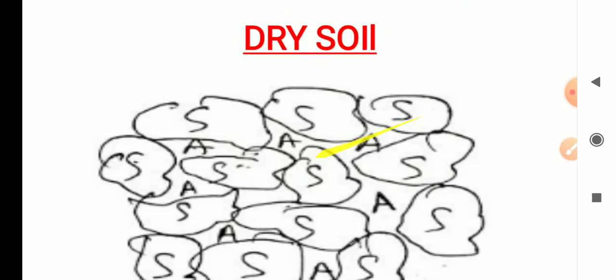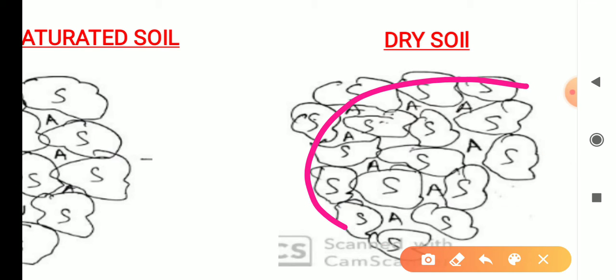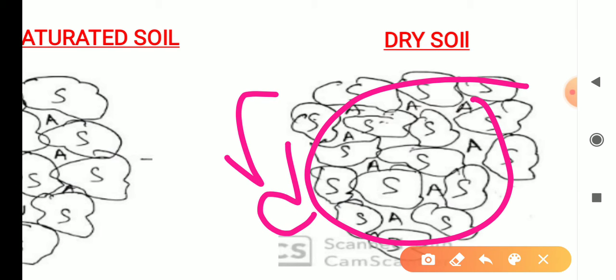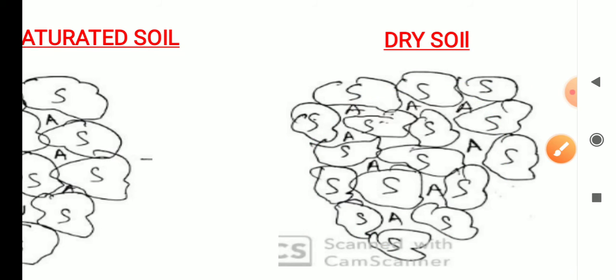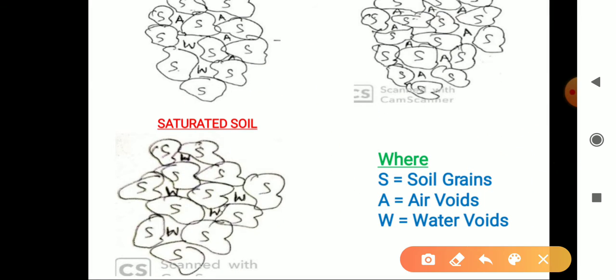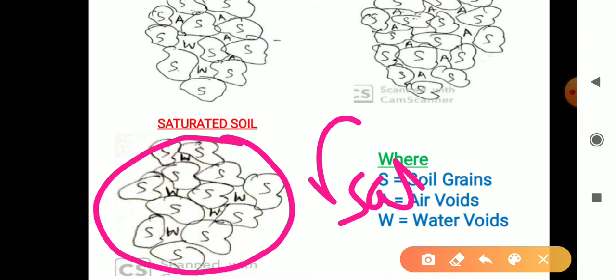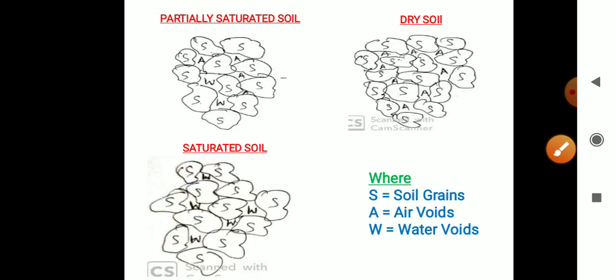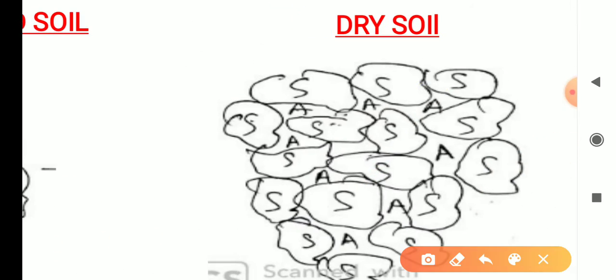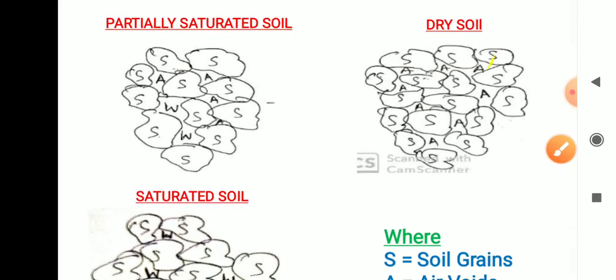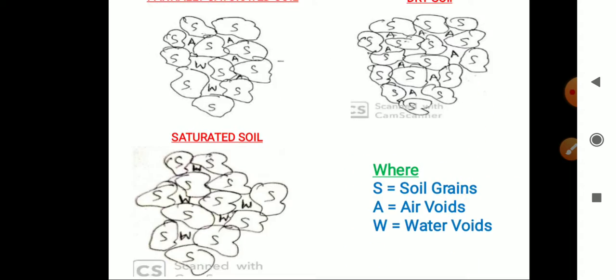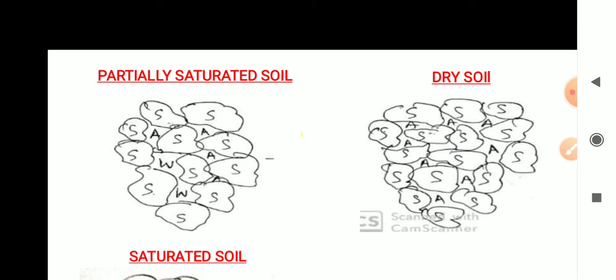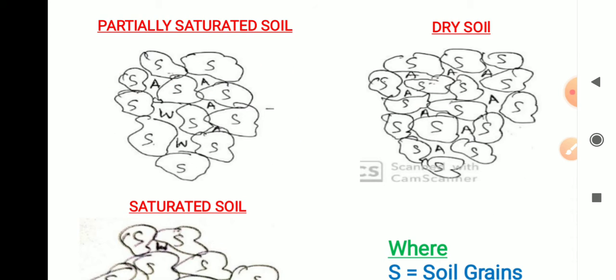Now in dry soil, whatever density we get is called dry density. In saturated soil, whatever density we get is saturated density, meaning all voids are completely filled by water. Here, in dry soil, all voids are completely empty; this is dry density. Here S is soil grains, A is air voids, W is water voids. So partially saturated soil means bulk density, dry soil means dry density, saturated soil means gamma sat.